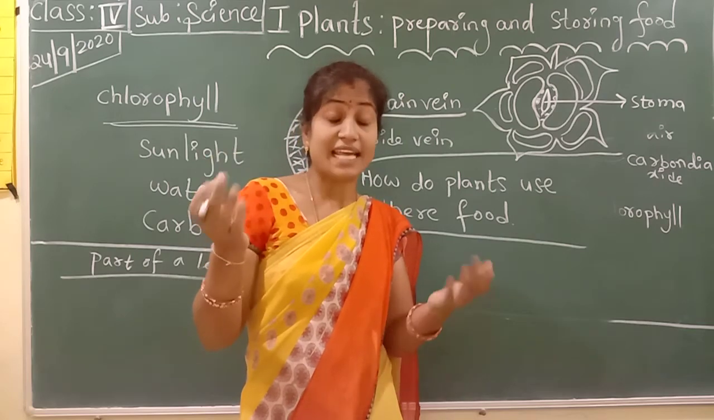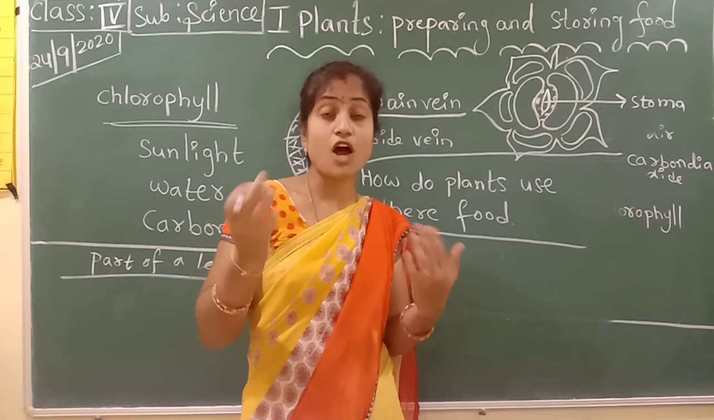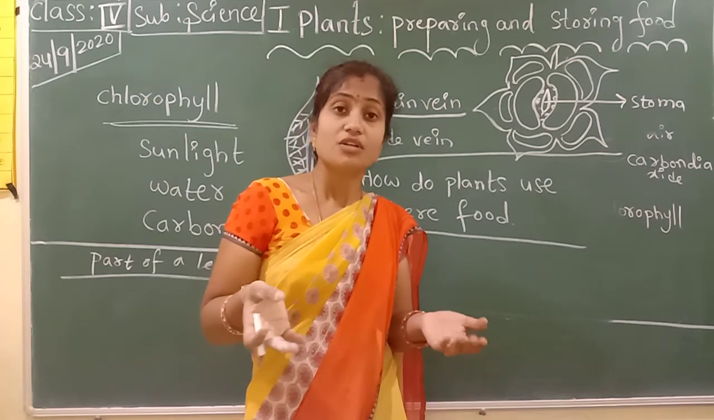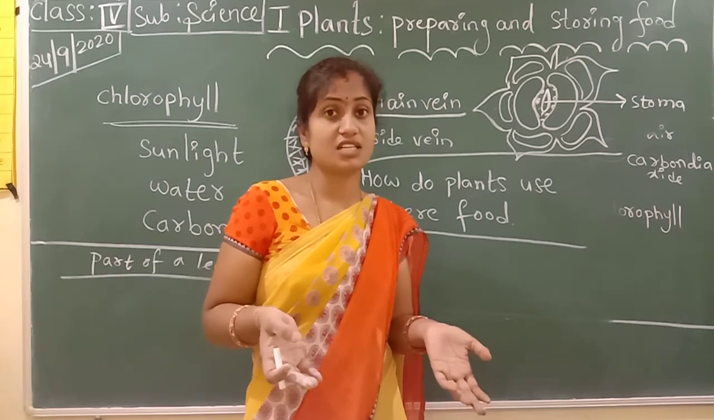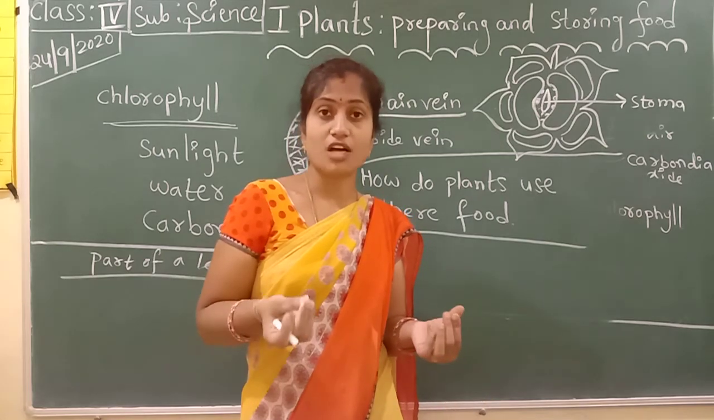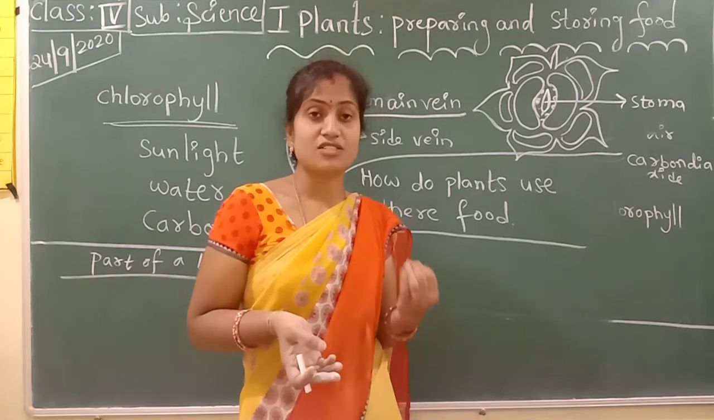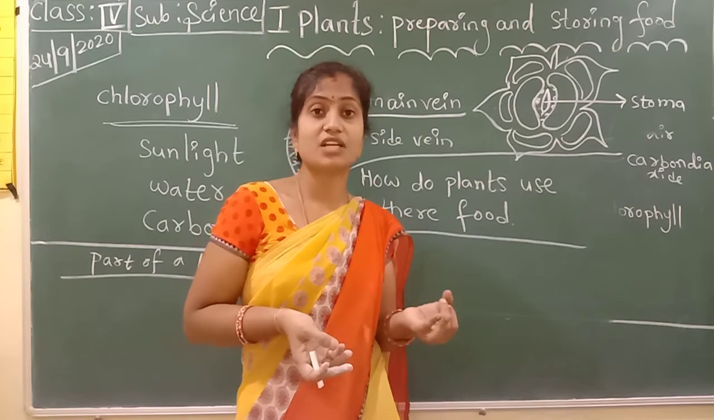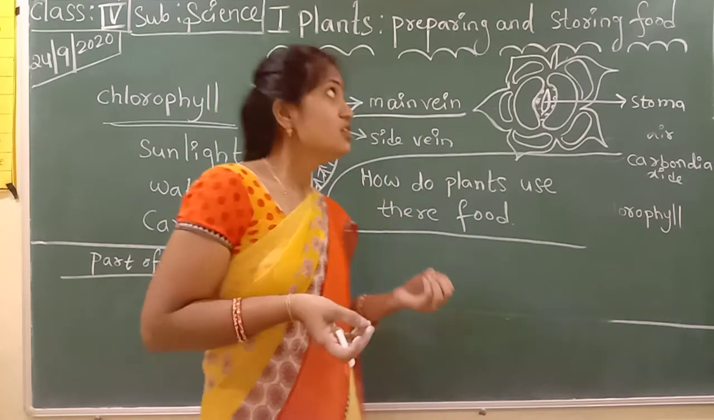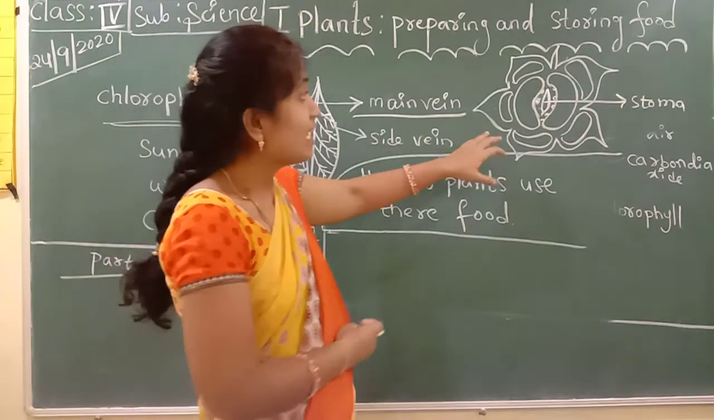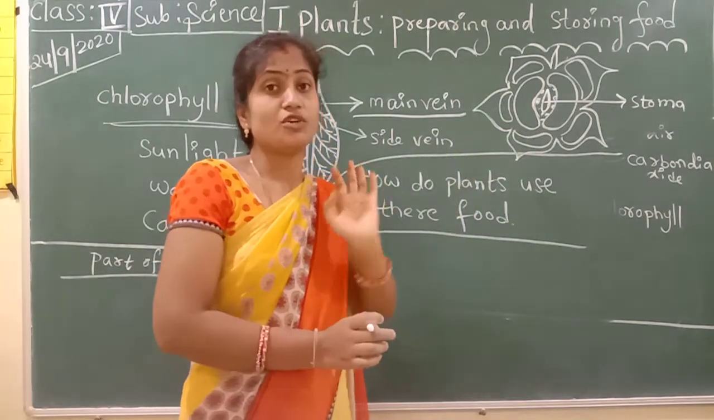They take the carbon dioxide and give out the oxygen. So then we will get the oxygen, and only then are we living. Without oxygen we can't live. So plants only give us food and plants only give us oxygen. So mainly here stomata has a very important role.